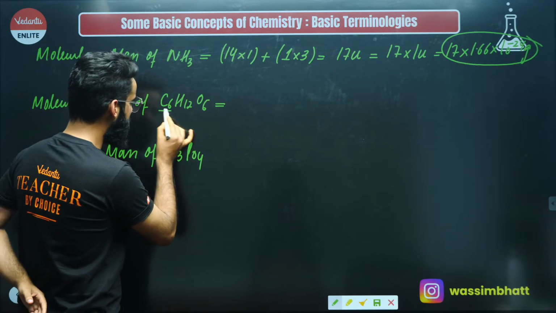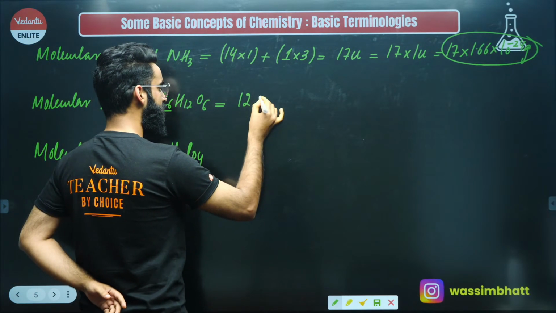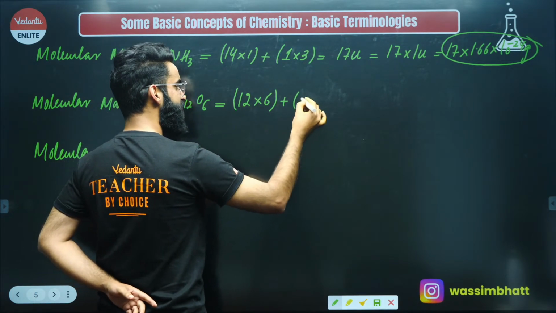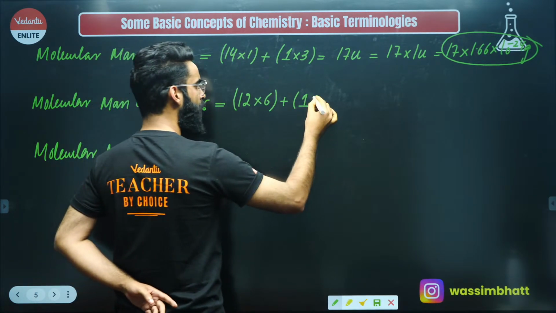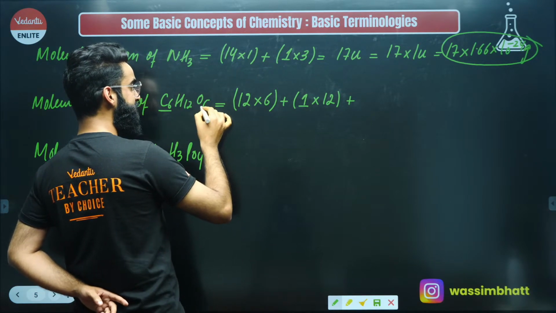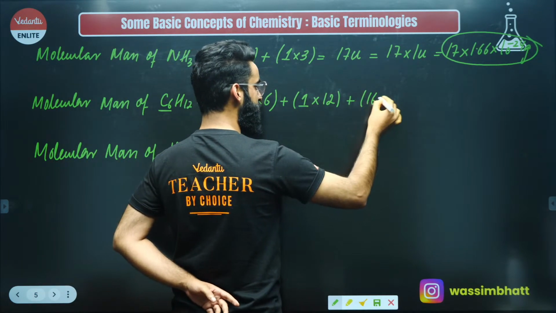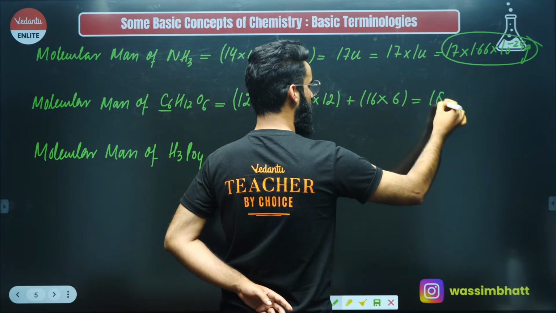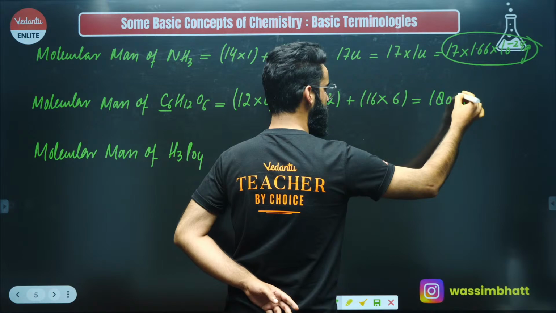If I ask you what the atomic mass of carbon is, you'll say it's 12. How many carbon atoms do we have? 6. What about the atomic mass of hydrogen? That's 1 AMU. And how many hydrogen atoms do we have? 12, right? What is the atomic mass of oxygen? That's 16 AMU, right? How many oxygen atoms do we have? 6. The value exactly comes out to be 180 AMU or 180 U, you can write, yeah?